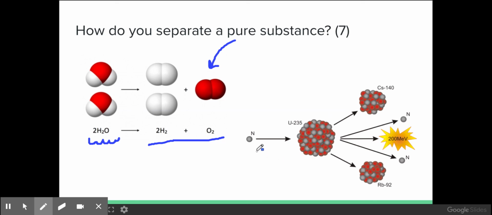Furthermore, technically you can separate an element like uranium into other elements, but that's not an ordinary chemical change. That's actually a nuclear reaction, which we're going to get to in a later unit. To cause a pure substance to change into a new pure substance, you either have to cause for a compound a chemical reaction, or even for an element, you would have to cause a nuclear reaction to rip that atom into pieces.